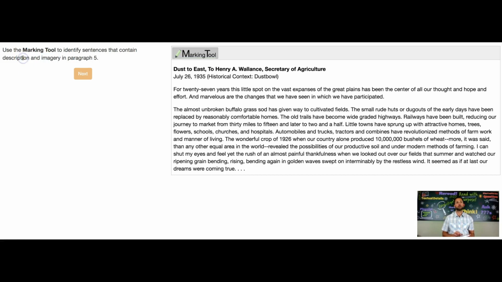Now, description you probably are a little bit more familiar with. Description is about those not academic vocabulary words, but descriptive words that paint a picture. You're looking for adjectives, you're looking for strong nouns. Okay, so that's description. Imagery is going to be the words that create pictures almost in our mind, that are so well explained.